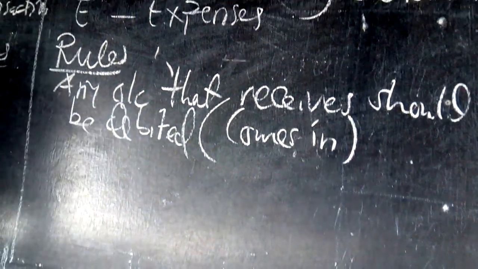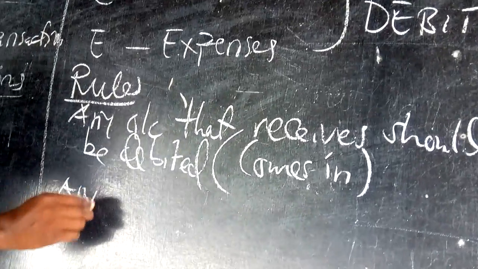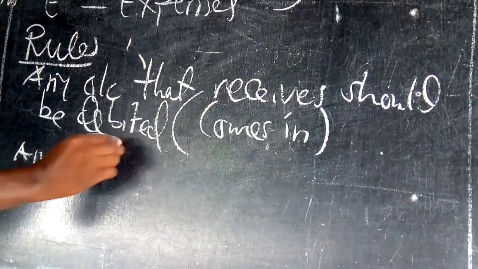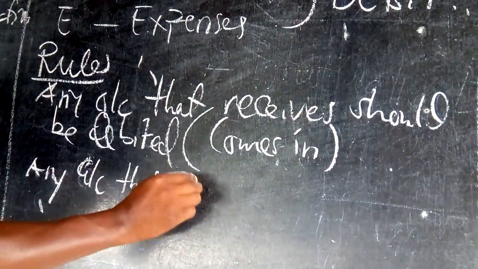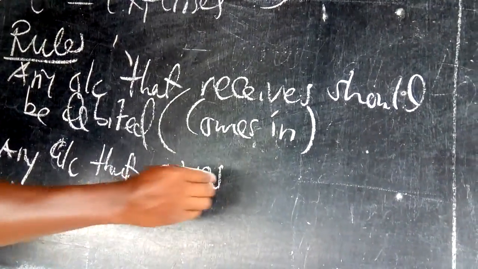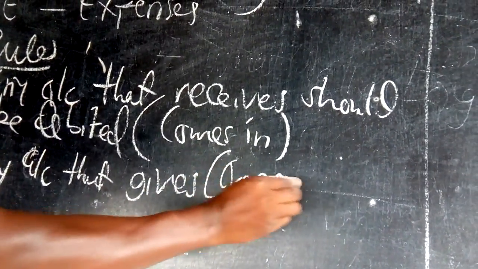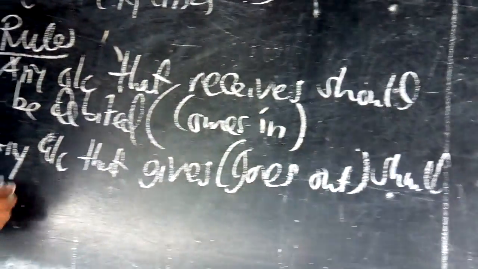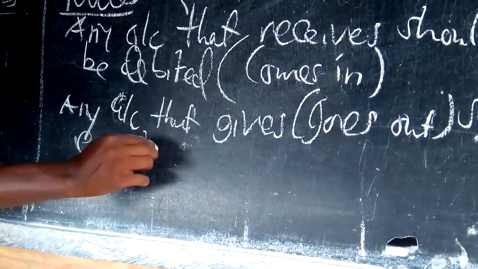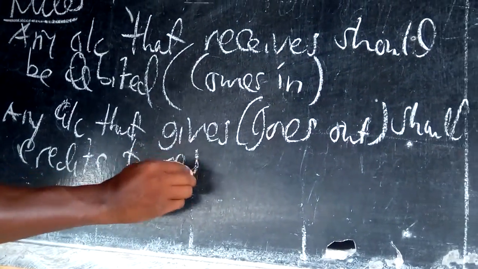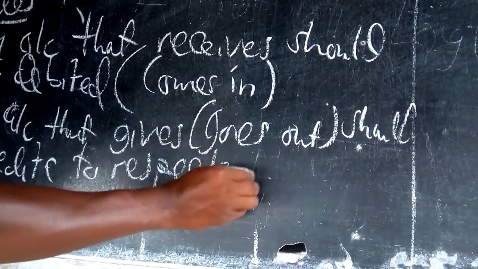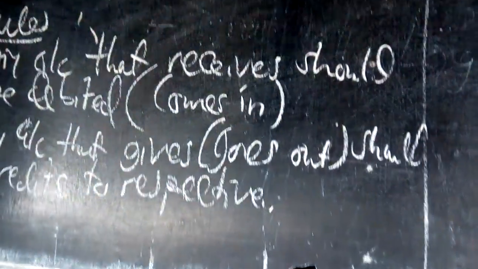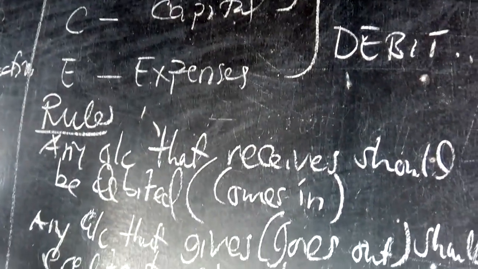And vice versa, rule number two: any account that gives, what goes out, should be credited to the respective account. So from here, we can say that this is how we record the transaction.